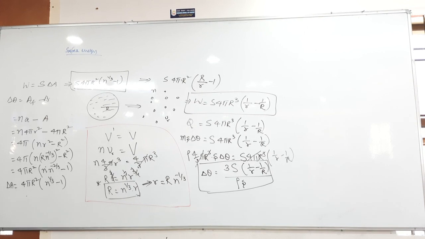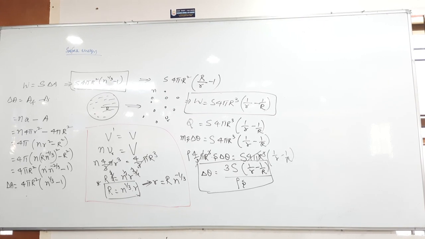Again apply the conservation of volume only. Then you will get the answer automatically. 7 into 10 power minus 2. Again volume conservation only. Same like this only, but you have to do in reverse. That's it.